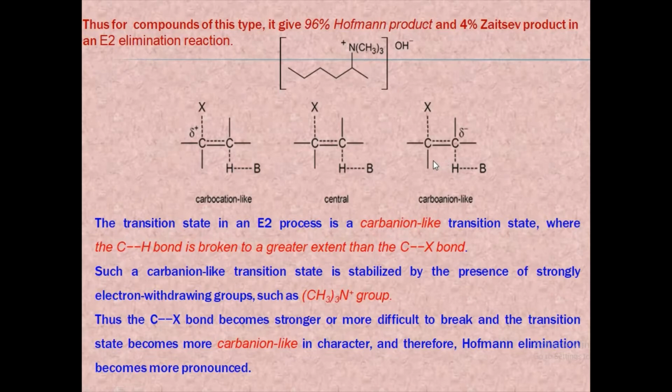One possible explanation for the transition state of elimination reactions with charged substrates is that they have considerable carbanionic character, or the transition state is a carbanion-like transition state, because the C-H bond is broken to a greater extent than the C-X bond, and usually this carbanion is stabilized by the presence of strongly electron withdrawing groups such as N+(CH3)3. Or we can say that it is very difficult to break this C-H bond, and the transition state becomes more carbanion-like in character, and therefore Hofmann elimination becomes more pronounced.